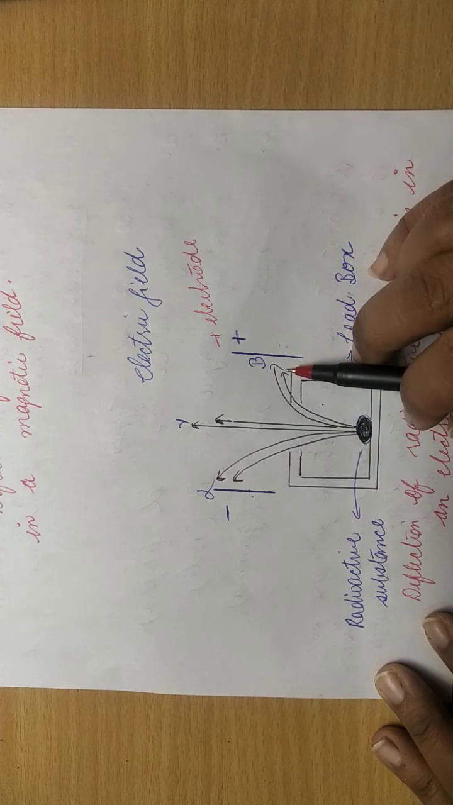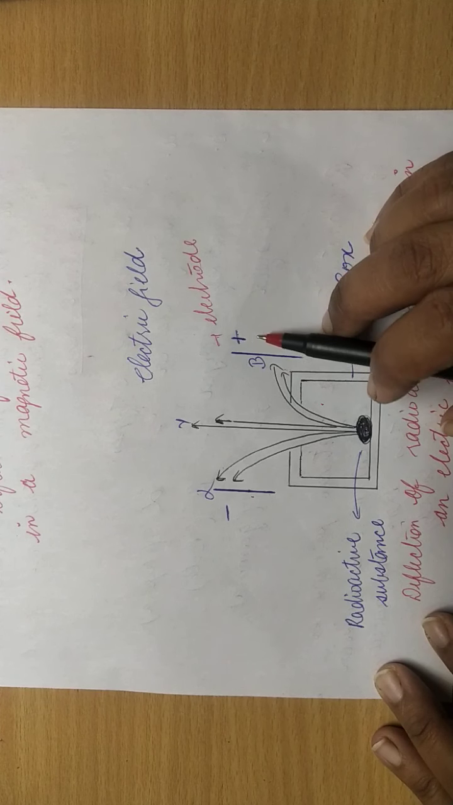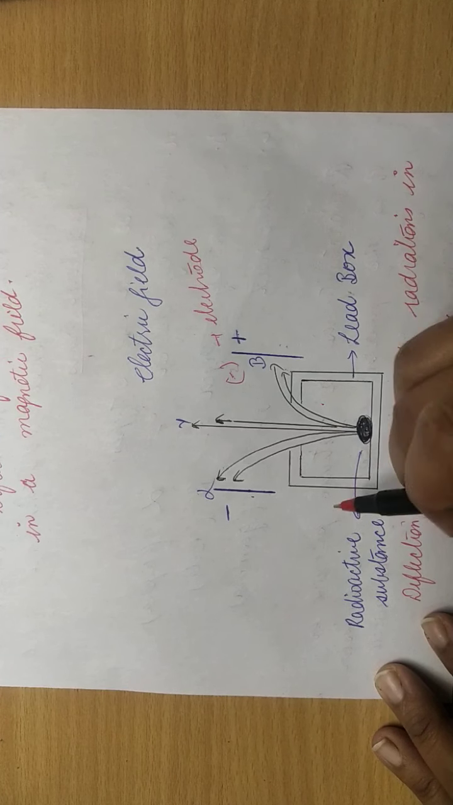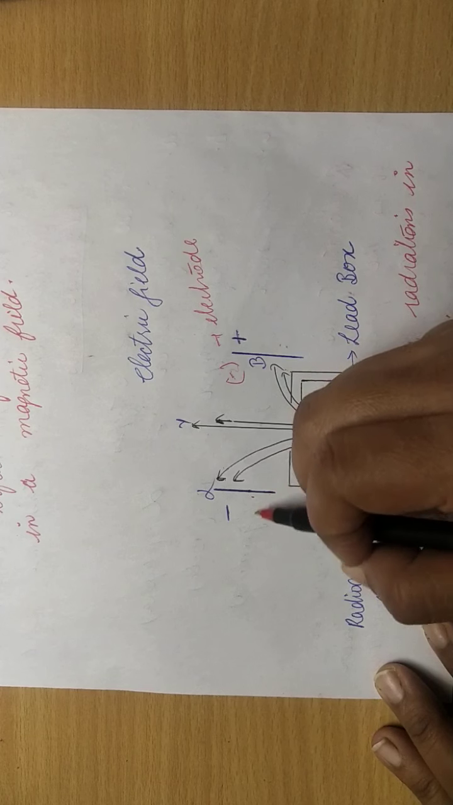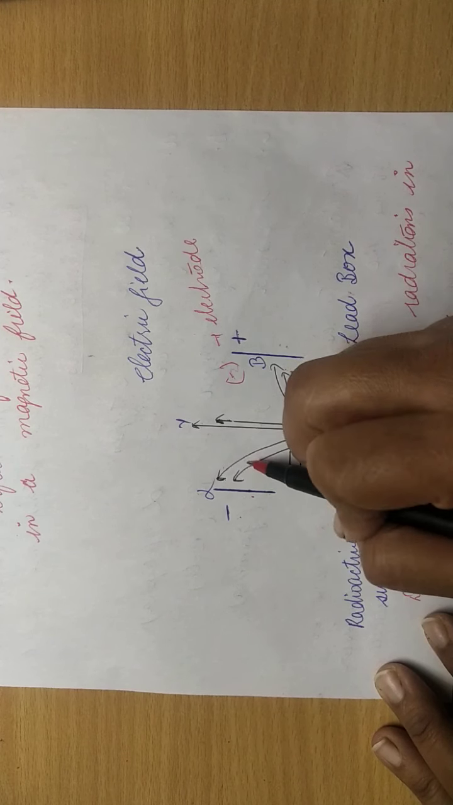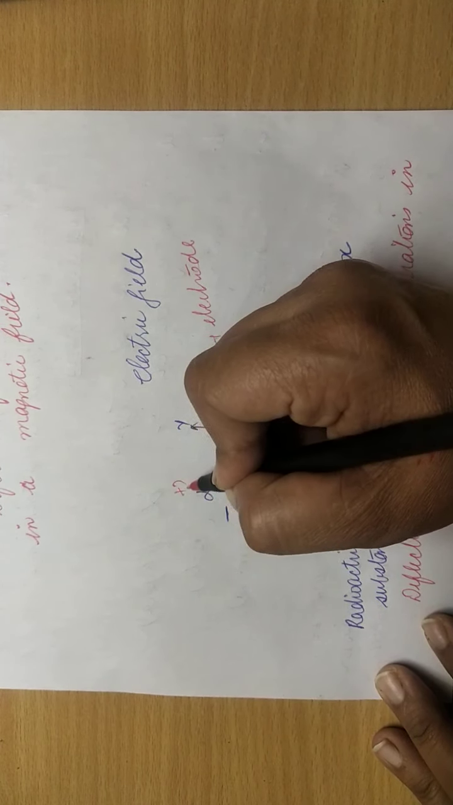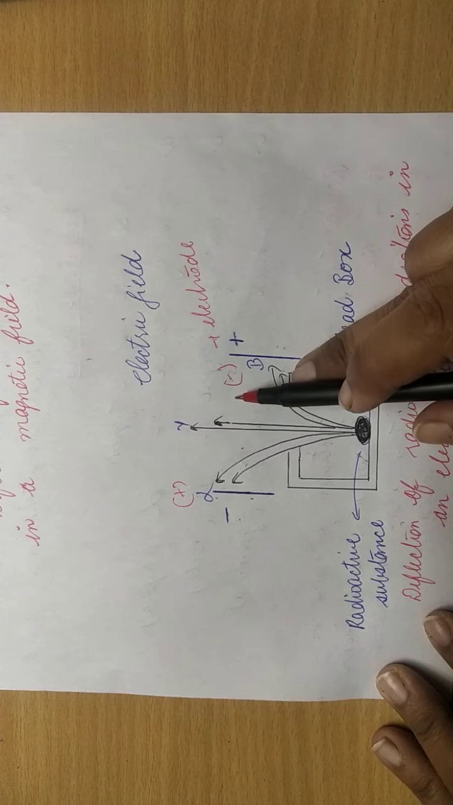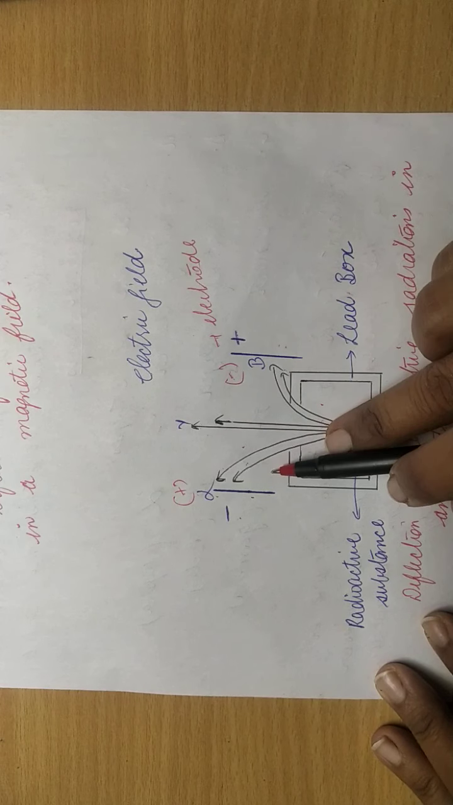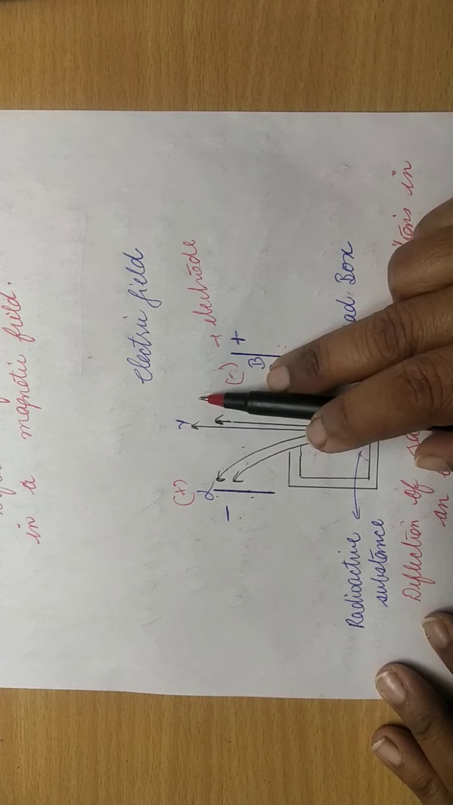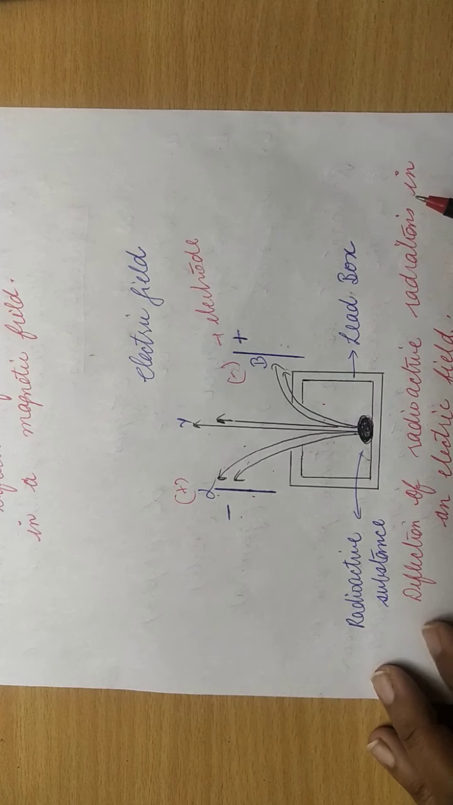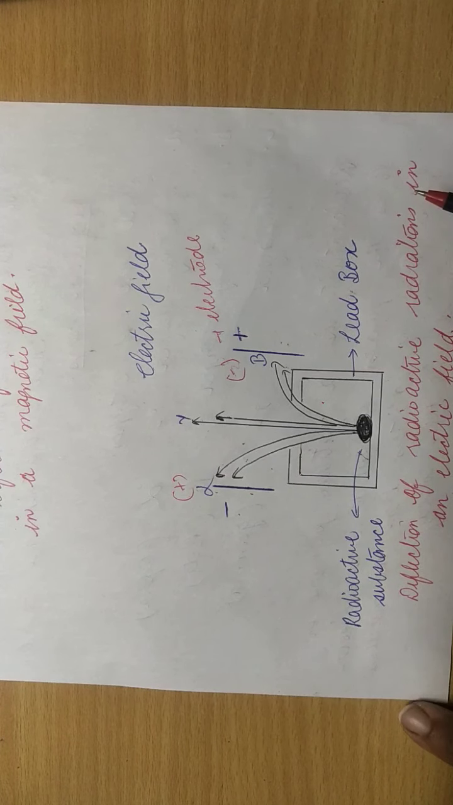As you know, opposite charges attract each other. That means if a ray is attracted towards the positive electrode, the ray must be negative. And the ray that is attracted towards the negative electrode must be positive. So what type of ray is it? It is alpha rays, it is beta rays, and the rays that are not affected by electric or magnetic field are gamma rays. Clear? I hope you understand this part.